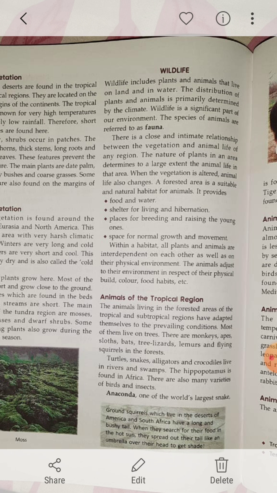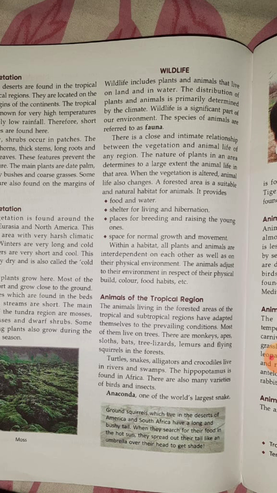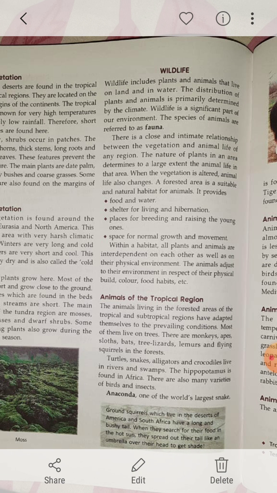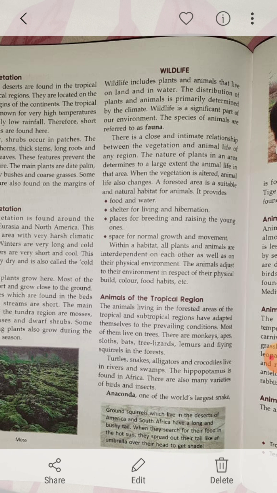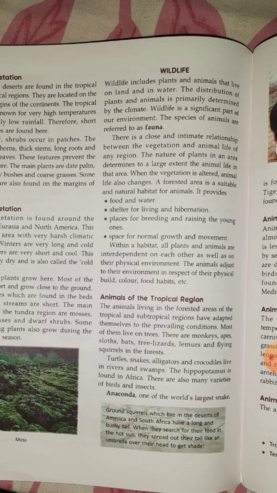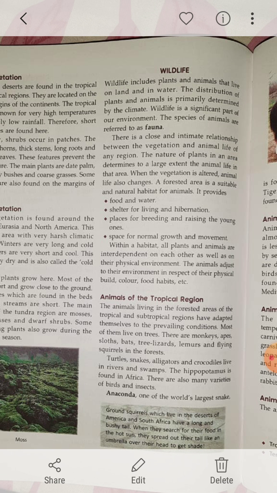So within a habitat, what happens? All plants and animals are related to each other, children. If there are no animals, there will be no forest. If there is no forest, there will be no animals. Clear? So we have to give importance to both species, that is flora as well as fauna. Now, animals adjust to their environment in respect of their physical build, color, food as well as habit.